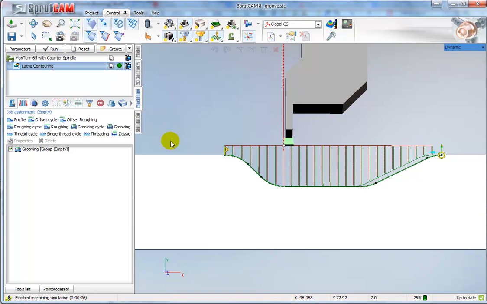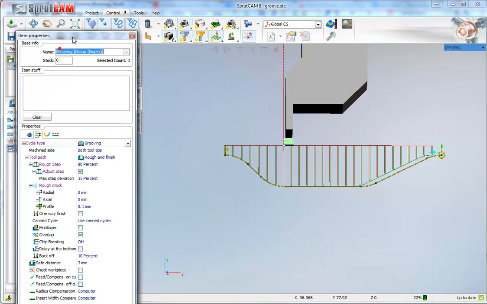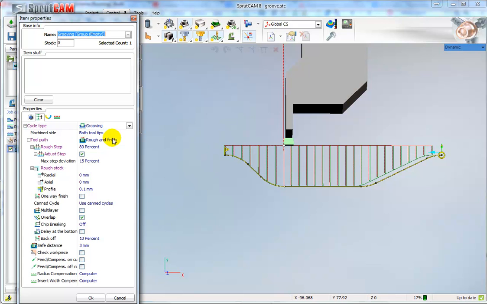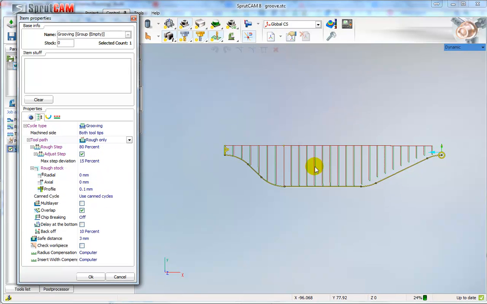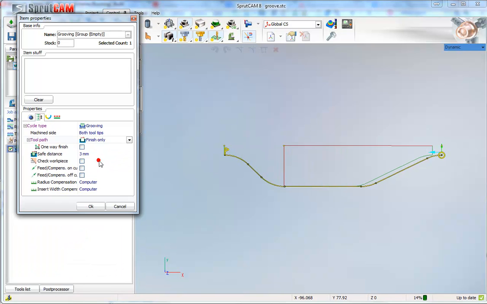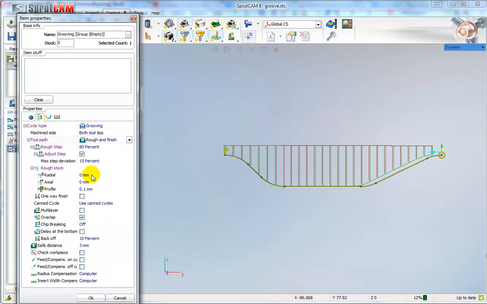Well, it's possible to change any parameters of this cycle. Select it and click Properties. Okay. We can disable rough or finish passes. For example, select rough passes only, or enable finish passes only, or select both.